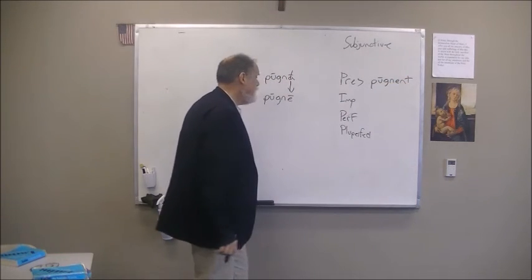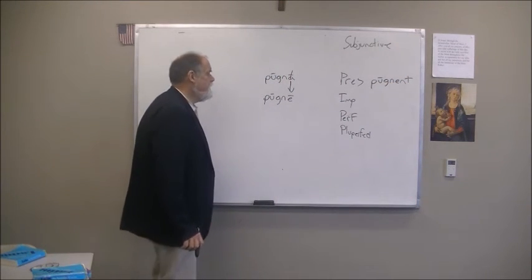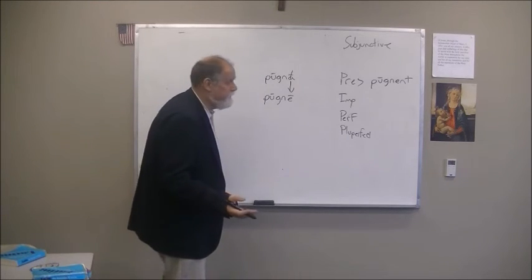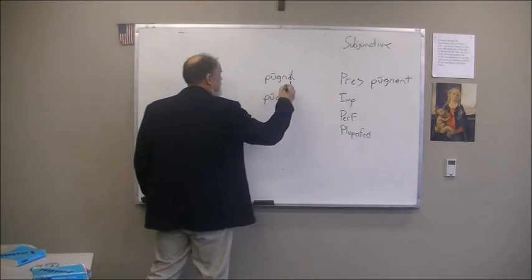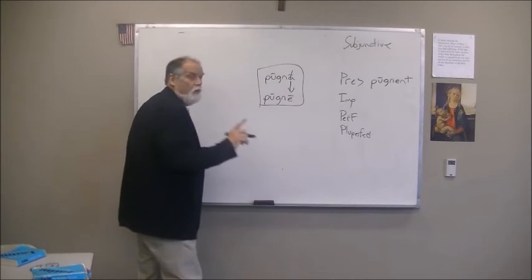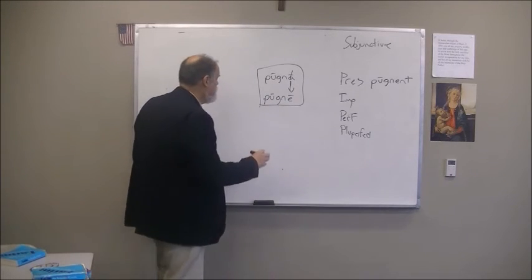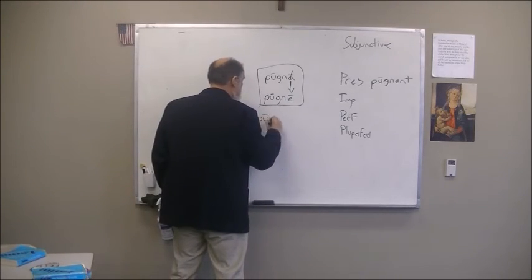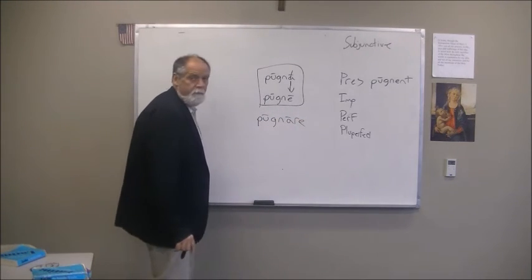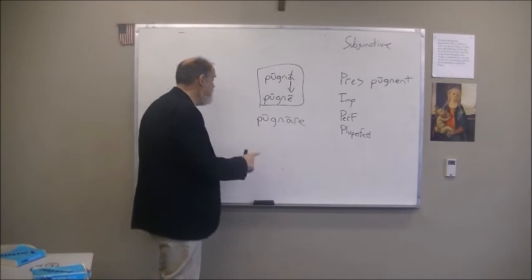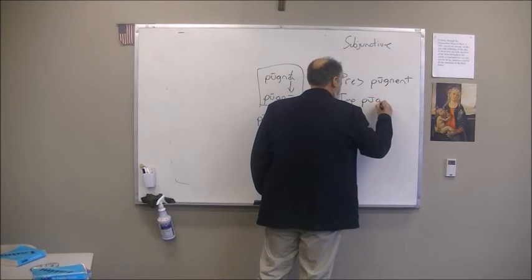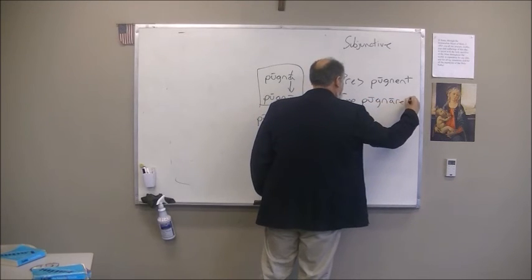Then, as far as the imperfect goes, we have to remember our principal parts. That's why you have to memorize those principal parts for vocab. So this is the present formation of the stem. How do we find the stem for the imperfect? Well, there we take the second principal part. The second principal part of pugno is pugnare, the infinitive. And that is our stem. And all we do to that stem is add the personal ending. So for the imperfect subjunctive, you would end up with pugnarent.